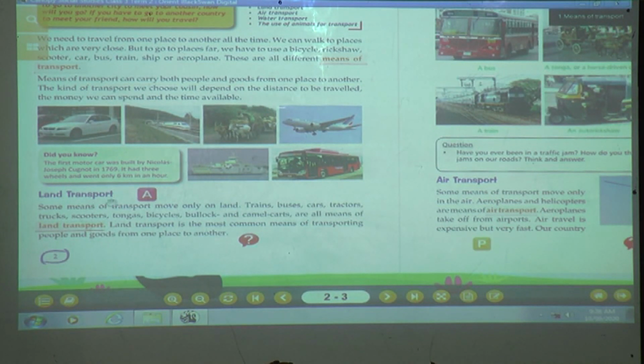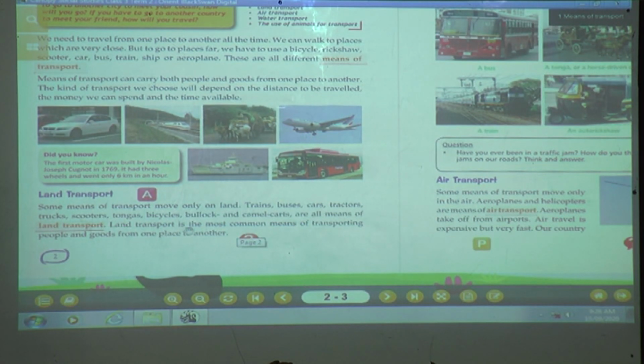First is land transport. Some means of transport move only on land. Trains, buses, cars, tractors, trucks, scooters, tongas, bicycles, bullock and camel carts are all means of land transport.